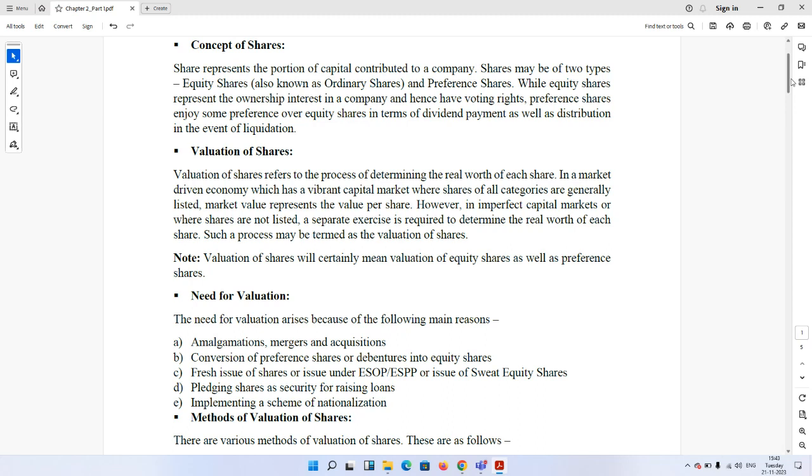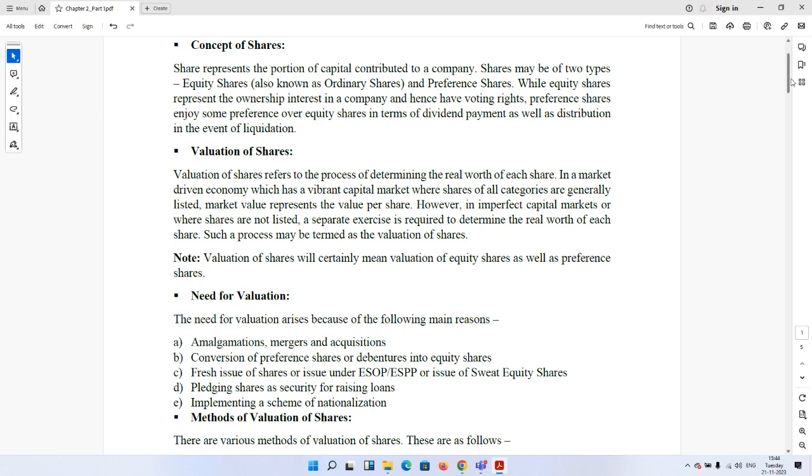On the other hand, if the company is going into liquidation, the assets of the company that are realized will first be distributed among the preference shareholders, and then only if anything is left, that will go to the equity shareholders.